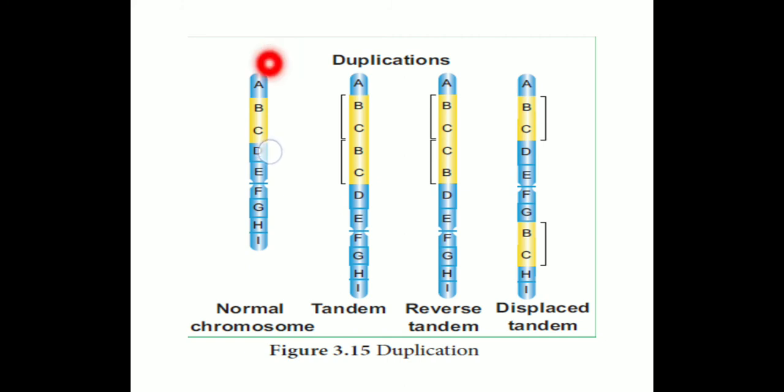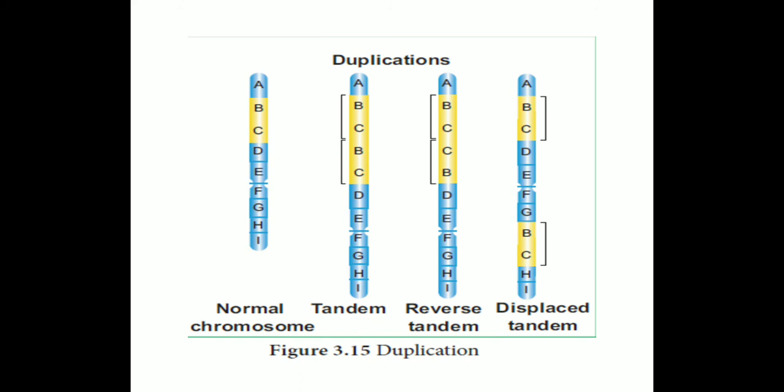The normal chromosome has genes arranged in a linear order from A to I. In duplication, genes B and C are duplicated, added again in the same sequence B and C. This is a tandem duplication or tandem mutation, where the same sequence repeats followed by the original gene locus.